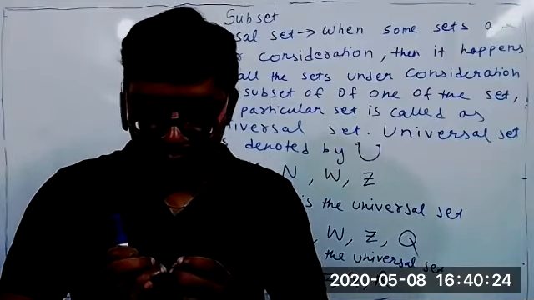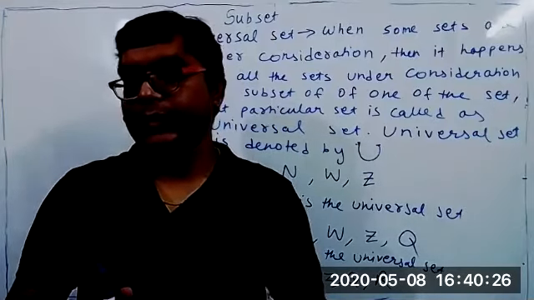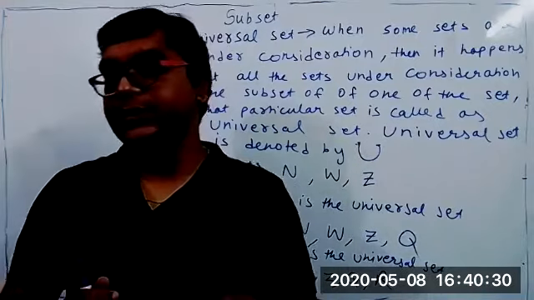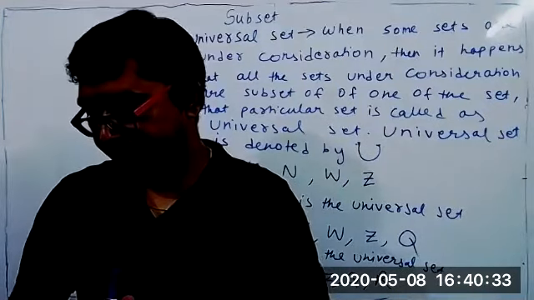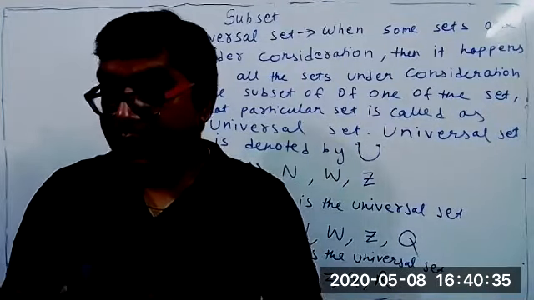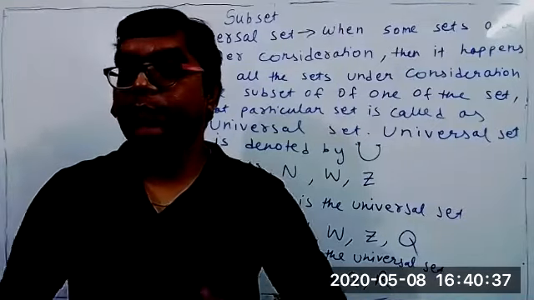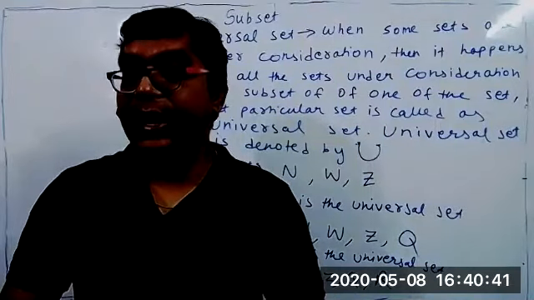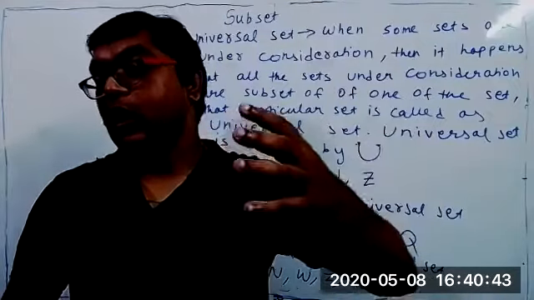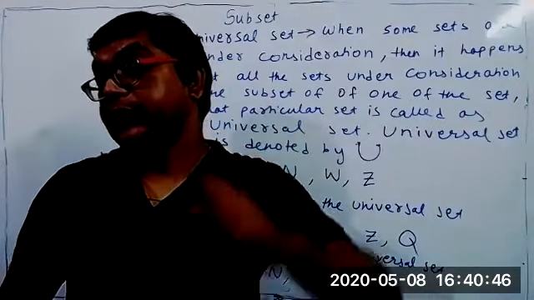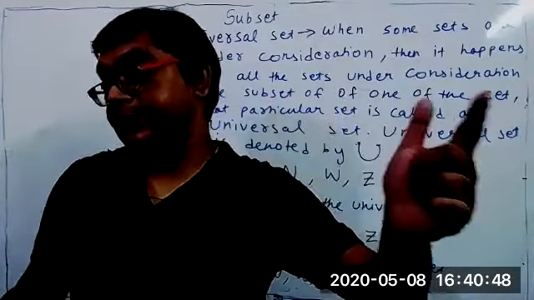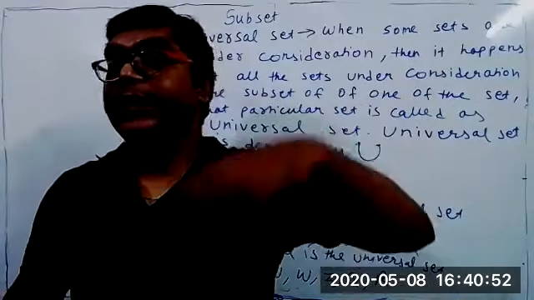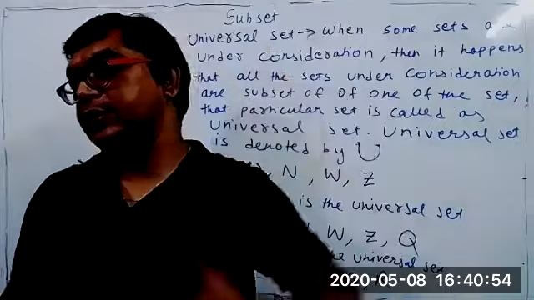Student, when we are discussing superset, how many sets will be there? Two only. If I say set A is a subset of set B, then B is a superset of set A. Correct now? Yes, sir. But universal set means there will be more than one set. There can be 3 sets, 4 sets, 5 sets. Then what will happen? The bigger set, the set which is a superset of all the sets, however many it may be, 10, 20, then that bigger set or superset is called the universal set.